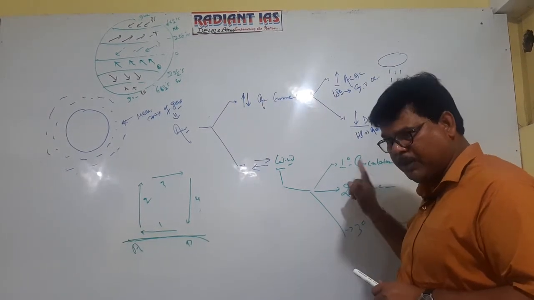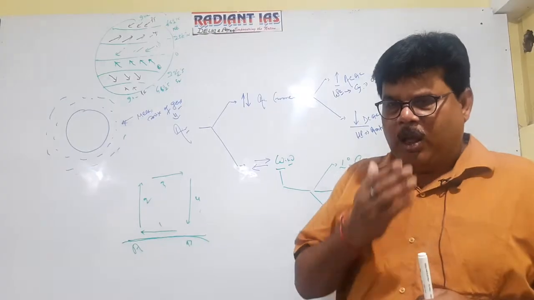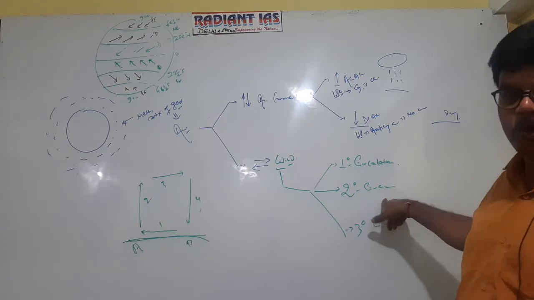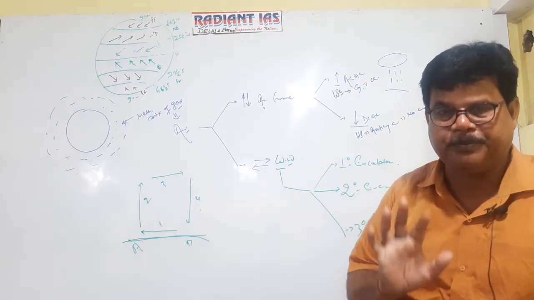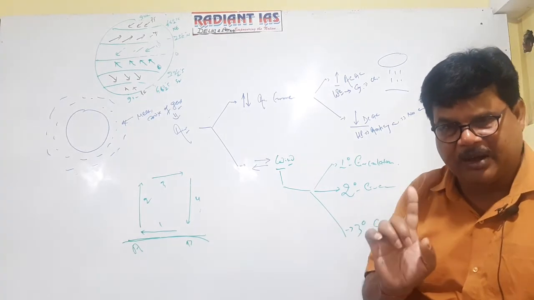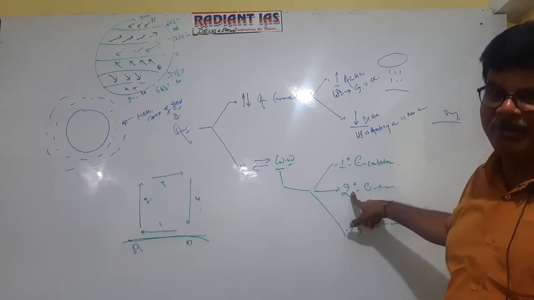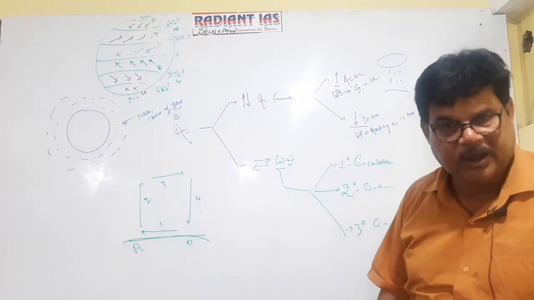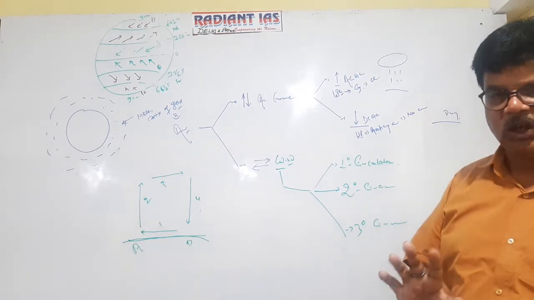Getting well now? Now see, I am defining secondary circulation. Look, I defined primary circulation as the wind which blows in a fixed direction throughout the year. Secondary circulation is those winds which change their direction at least once in a year, at least, to be noted. They may change direction twice, thrice, it makes no difference, but at least once in a year is referred to as secondary. What is the basic difference between primary and secondary? It is clear now? Those winds which never change direction are referred to as primary circulation, but those which change direction at least once in a year are referred to as secondary circulation.